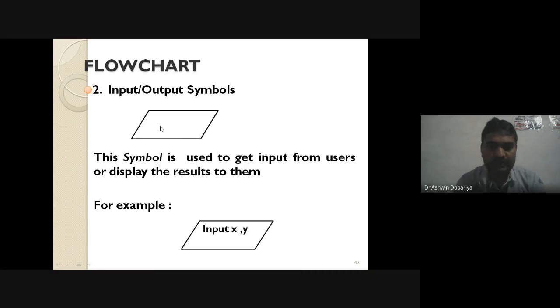So input, output, or suppose sometime if you want to display any message to user, right? So for taking input value, you can use this IO symbol, or if you want to display any message or any value as an output, in that case you can use the cross rectangle or IO symbols. How you can mention that? Suppose you want to take two values from user, right? Then you can mention like this: input x comma y. So input x comma y means this is the input statement, right? In our program, this is an input statement.